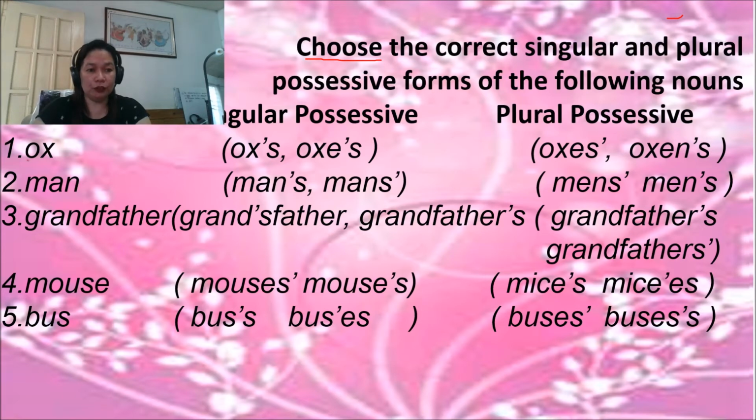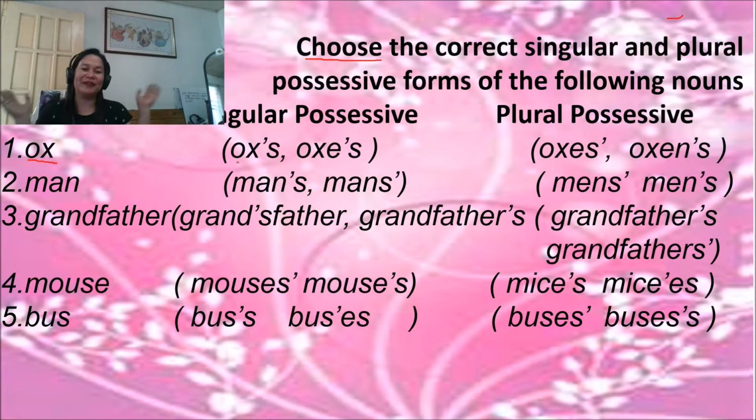Take note, ox doesn't end with S, and it is singular. So if it is singular, you're going to add apostrophe S or apostrophe. But let us apply the rules there.